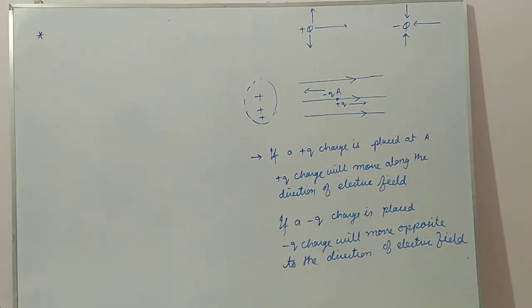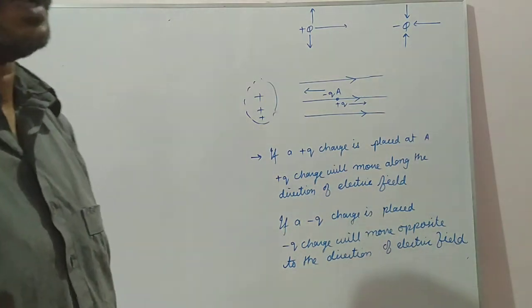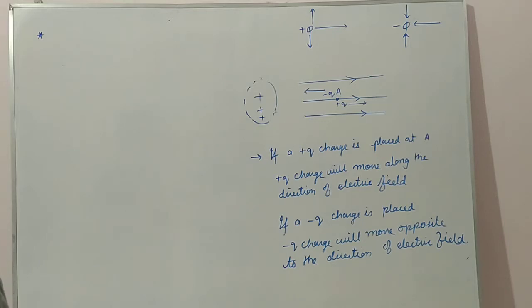The force acting on a 2 coulomb charge is 10 Newton. Determine the strength of the electric field intensity. Once more I am repeating the question: the force acting on a 2 coulomb charge is 10 Newton. Determine the electric field intensity.